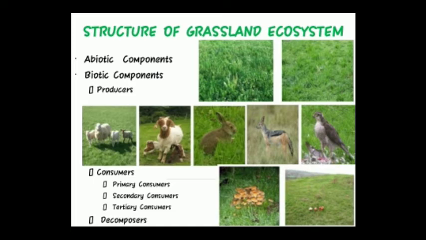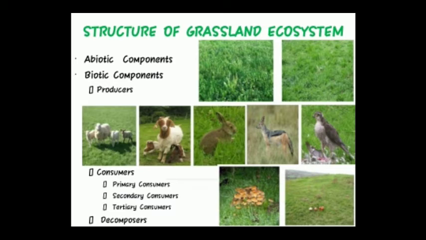2. Consumer organisms. The consumers in a grassland ecosystem are of three types: primary consumers, secondary consumers, and tertiary consumers. A. Primary consumers. The primary herbivores exist primarily on a diet of grass. They normally are grazing animals like cows, buffaloes, sheep, rabbits, etc. They also include many varieties of insects.